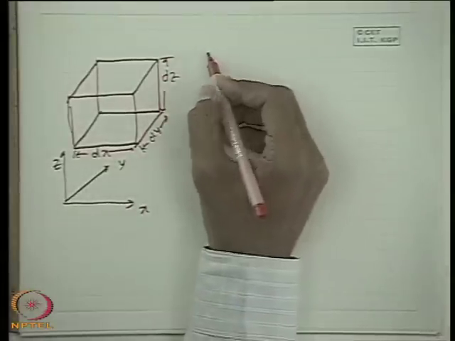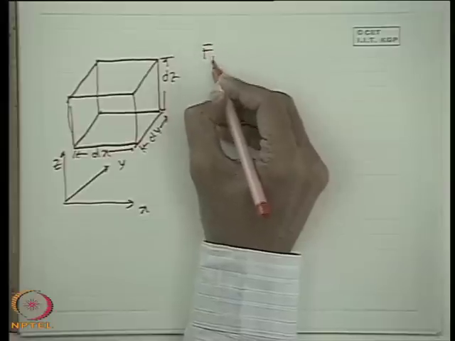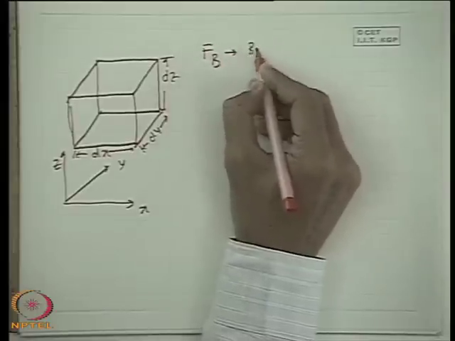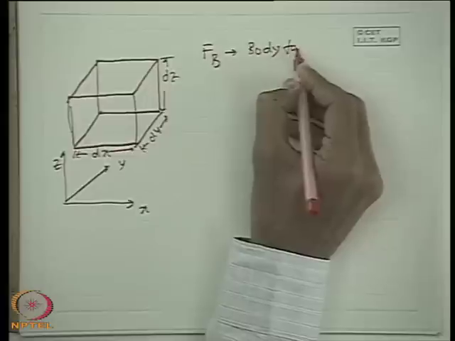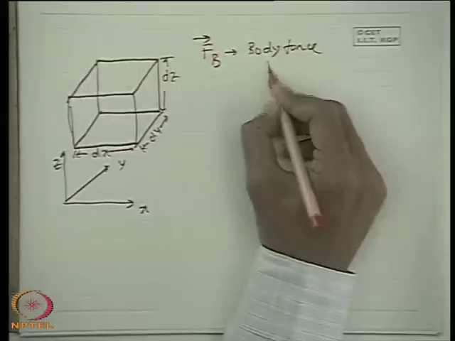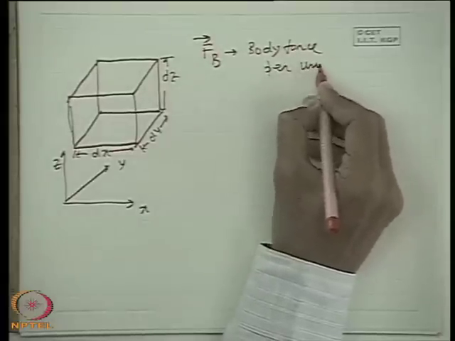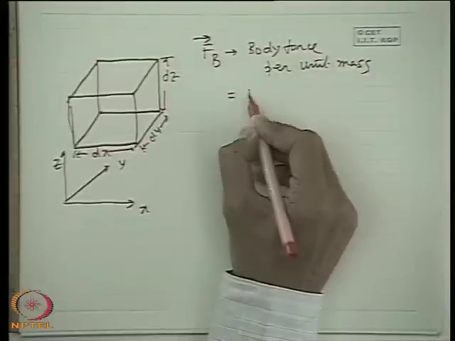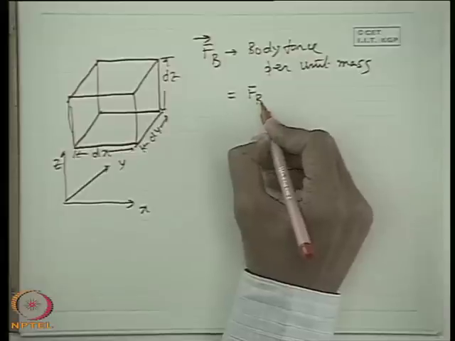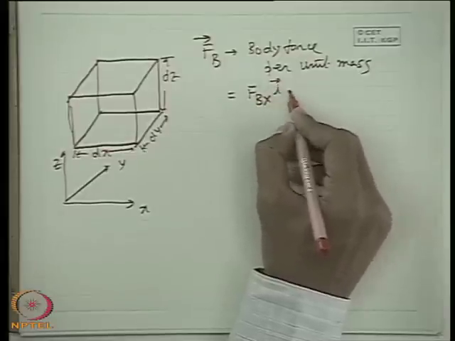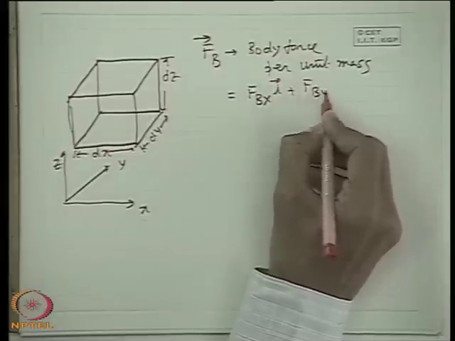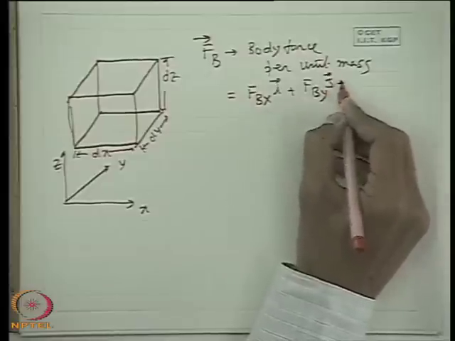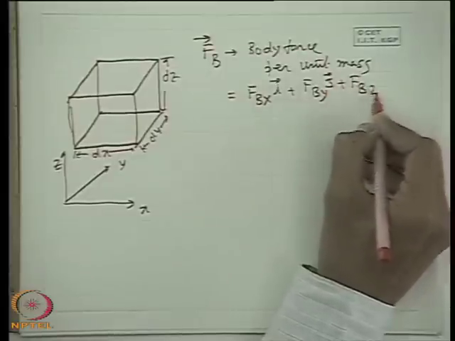Let us now consider Fb as the body force vector per unit mass, which can be represented as Fbx i plus Fby j plus Fbz k.